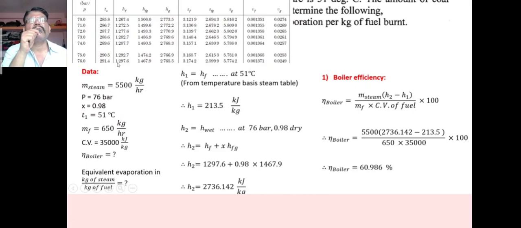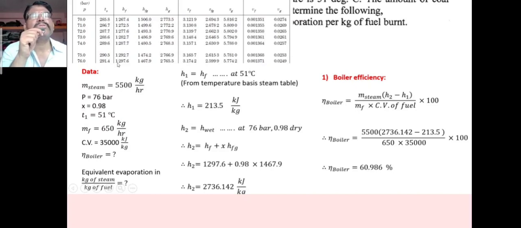If we have to find the equivalent evaporation, there is a formula we use. To find the value of H1, that is nothing but HF at the corresponding temperature given in the numerical, we look at the steam table on the temperature basis. The value of H2 there is the enthalpy of the wet steam.